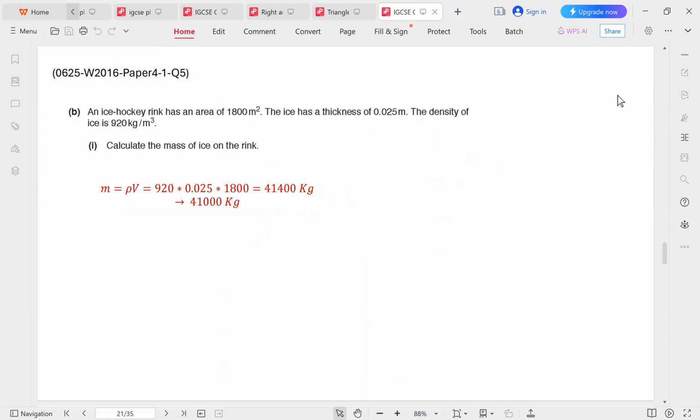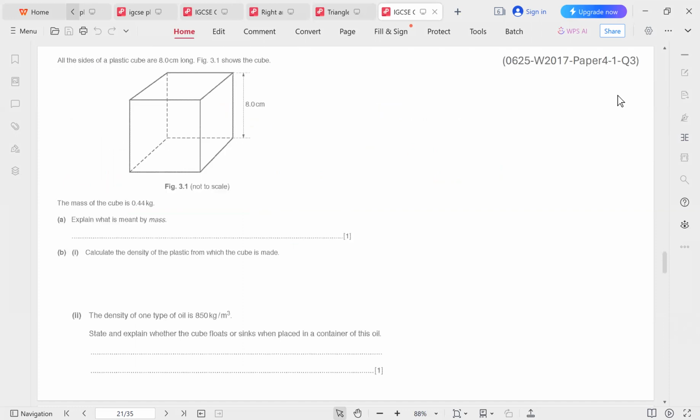So let me erase my work so that we can check the final answer. We get 920, the density, multiplied by the base area and the height, 1,800 and 0.025. And the final answer is 41,400 kilograms. We can use 2 significant figures only, so this becomes 41,000 kilograms.